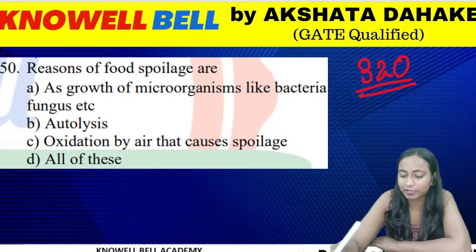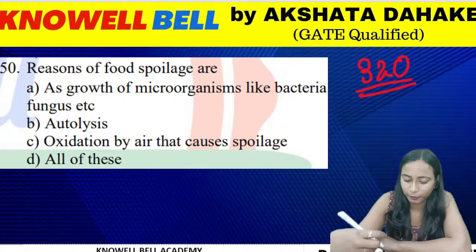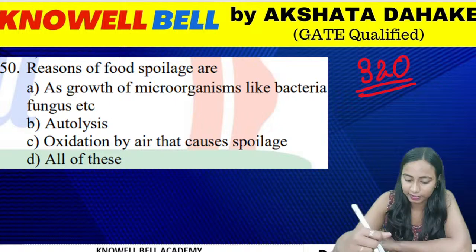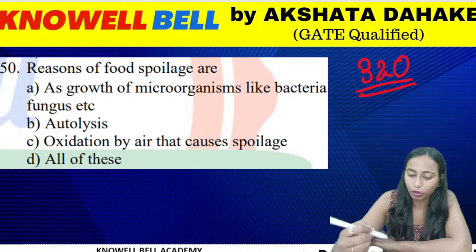Question number 320. What are some of the reasons for spoilage of food? फूड के स्पॉइलेज के रीजंस क्या होते हैं? What are some of the reasons that lead to the spoilage of food? Reason number one, growth of microorganisms like fungus, bacteria, autolysis, oxidation by air that causes food spoilage.